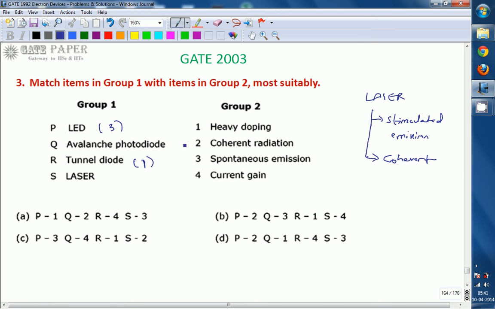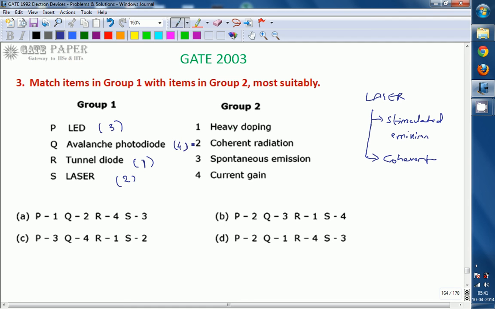So from this, laser we can say is coherent radiation, so directly we can give 2. Laser is given as 2. Now avalanche photodiode will be given 4, current gain.